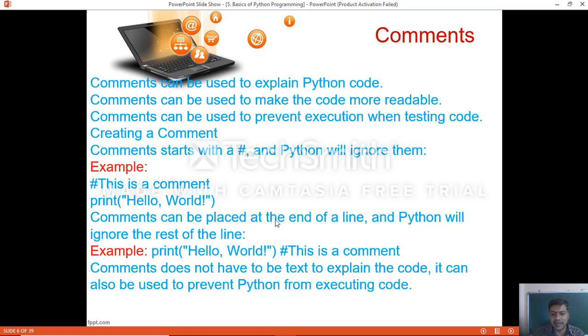Comments can be placed at the end of a line and Python will ignore the rest of the line. So for example, instead of writing these two different statements, you can write a single statement followed by a comment, which you can see in the example below: print hello world followed by a comment, this is a comment. Comments do not have to be text to explain the code. They can also be used to prevent Python from executing code. So that is all about comments.